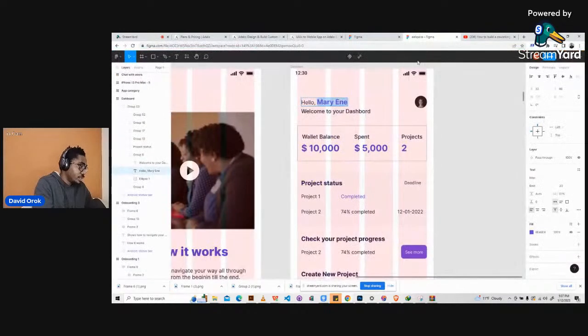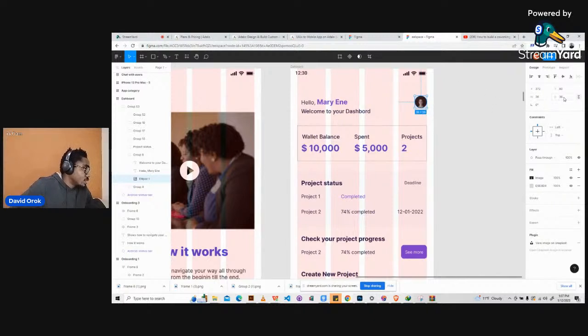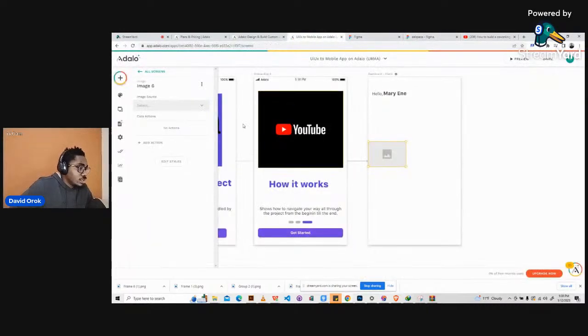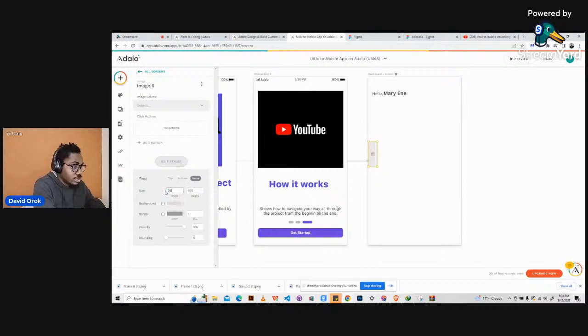Let's just go to Figma and tap on this image. If you tap on this image, you see here it says 36 by 36, so we don't need to go here. I'll go to edit styles and change this to 36, and then change this to 36. And I will go ahead and turn on the rounding to the highest. That's what makes it a circle, right? Good. Then bring it around somewhere here. Okay, good, so we have this picture.